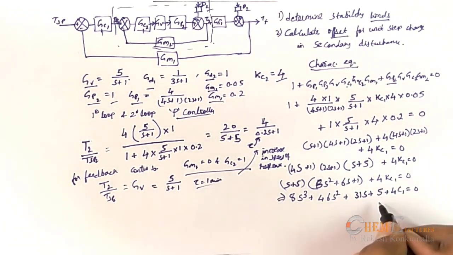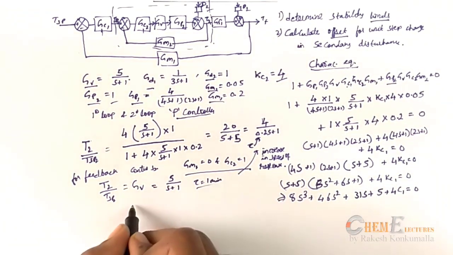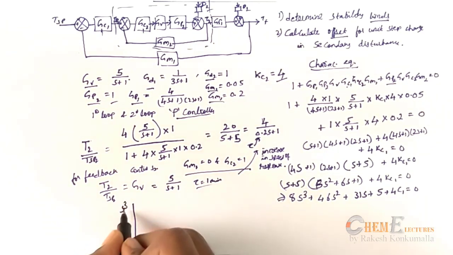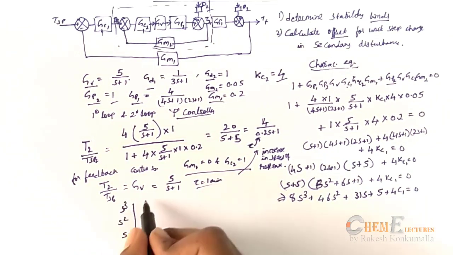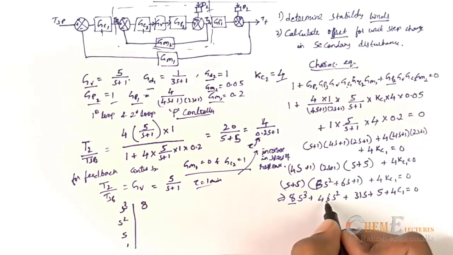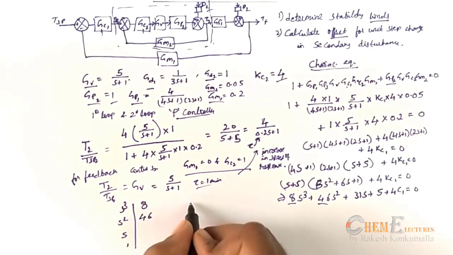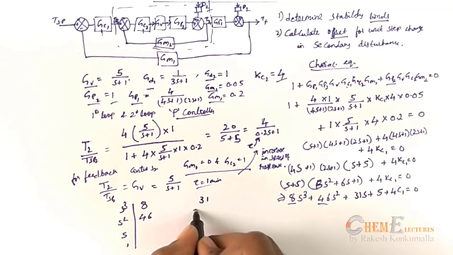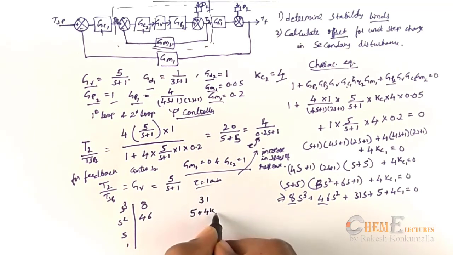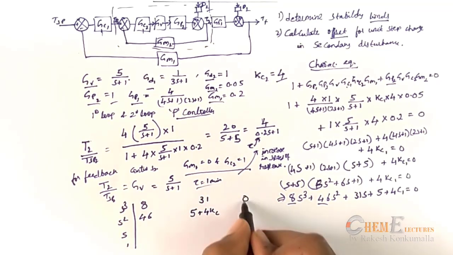Now applying the Routh's criterion here, that is s cube, s square, s1, here 8 first value and 46, now 31, 5 plus 4 Kc1, 0, 0.